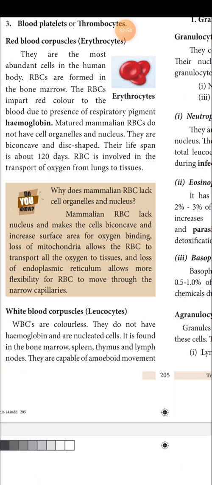And write the consequence of a decreased number of RBC, WBC, leukocytes. The next one is functions of blood. These are the homework, children. Please complete your homework. Bye. We will see you in our next session.